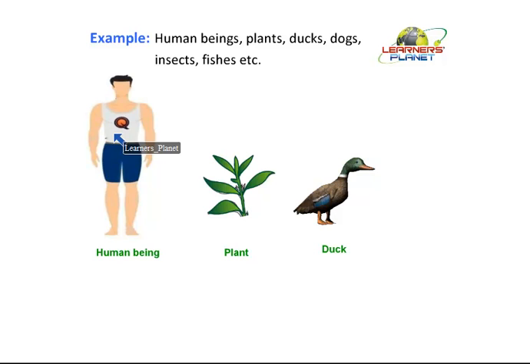Then different types of organs will coordinate with each other and form an organ system. And then all the organ systems within the body form this complex living multicellular organism. So this type of distribution of work within the body among the different types of cells, tissues, organs and organ systems is known as division of labor.